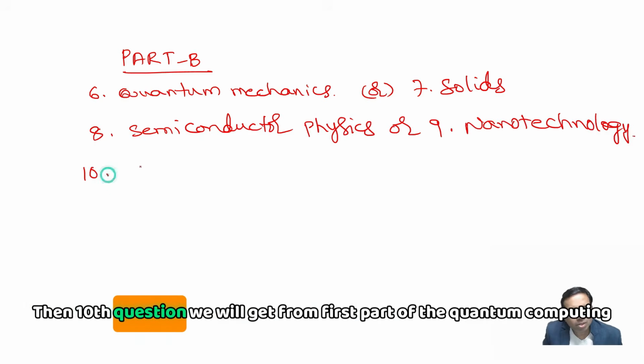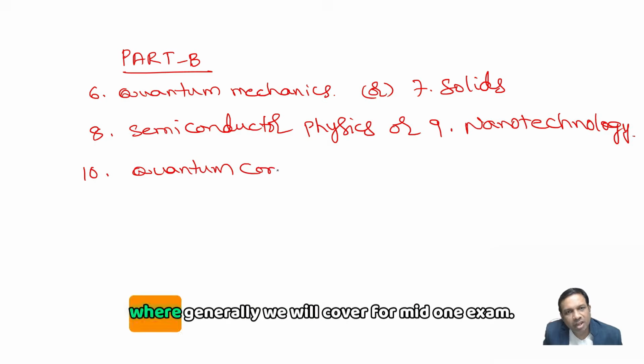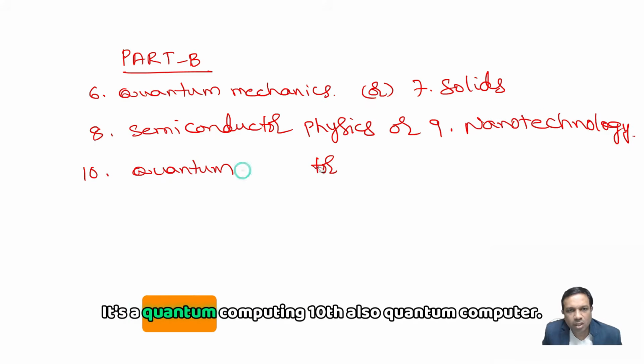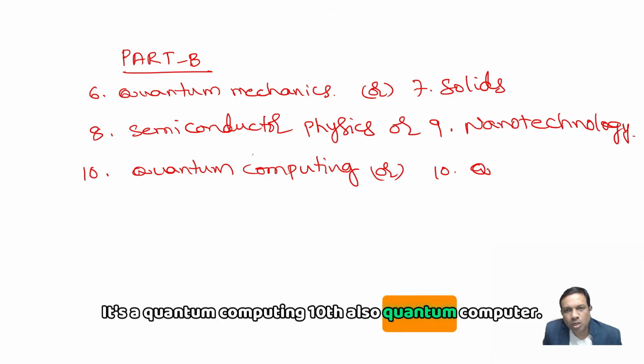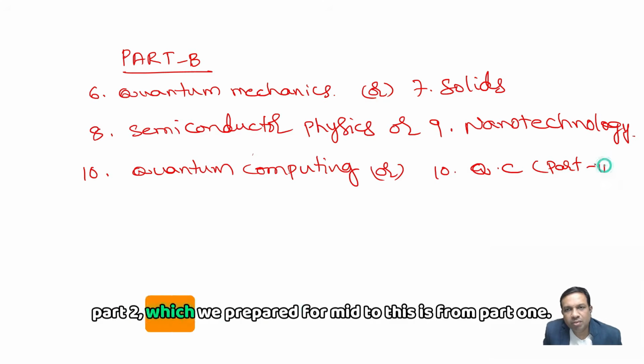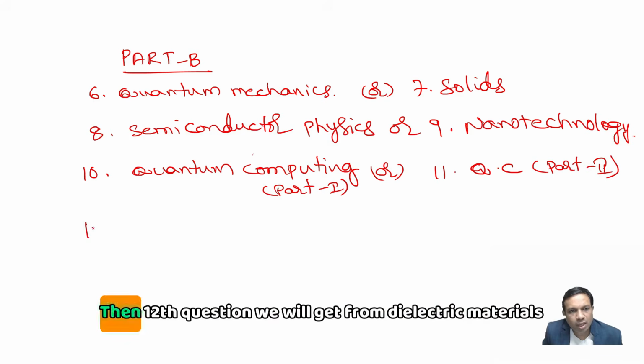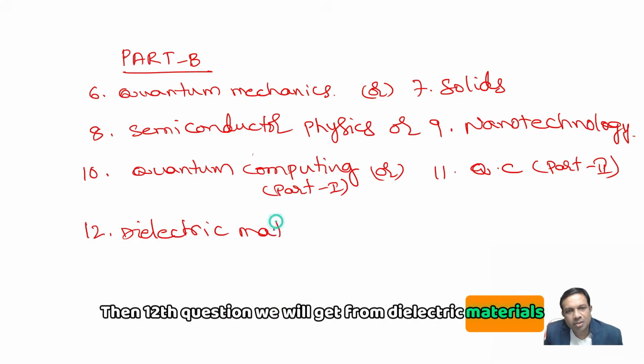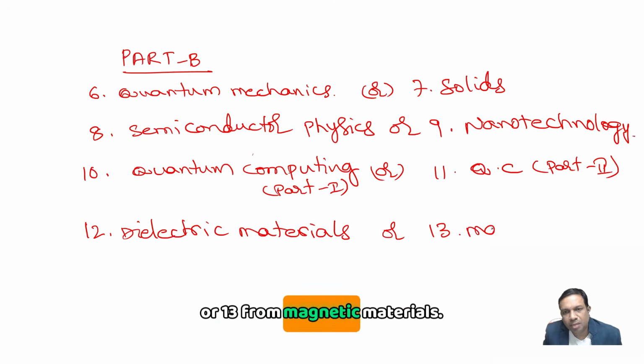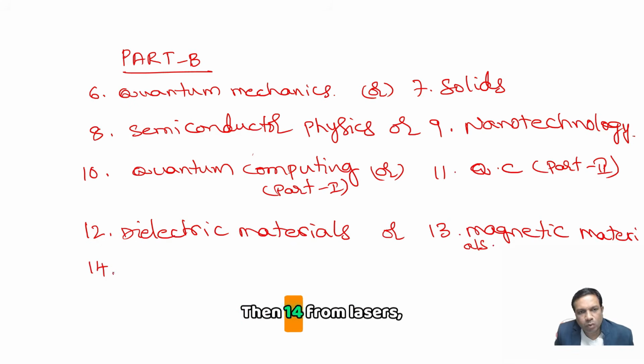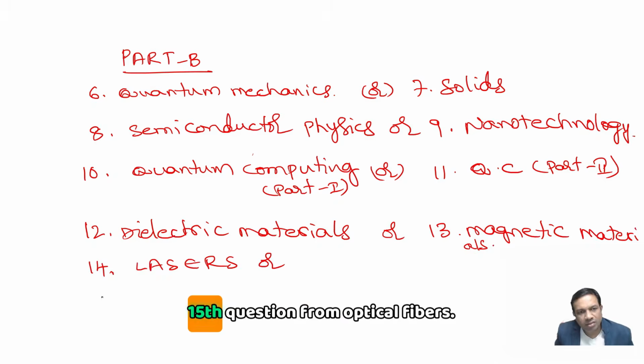Then the 10th question we will get from the first part of quantum computing, which we generally cover for the mid-1 exam. The 11th is also quantum computing part 2, which we prepared for mid-2. Then the 12th question we will get from dielectric materials, or the 13th from magnetic materials. Then the 14th from lasers, the 15th question from optical fibers.